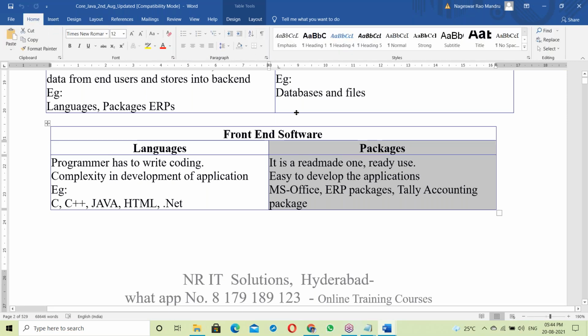Using predefined options, we can prepare a document. Here there is no programming. ERPs like Tally ERP and SAP ERP need no programming. Simply fill the form and submit data. All those ERPs come under package. So package is a ready-made one.